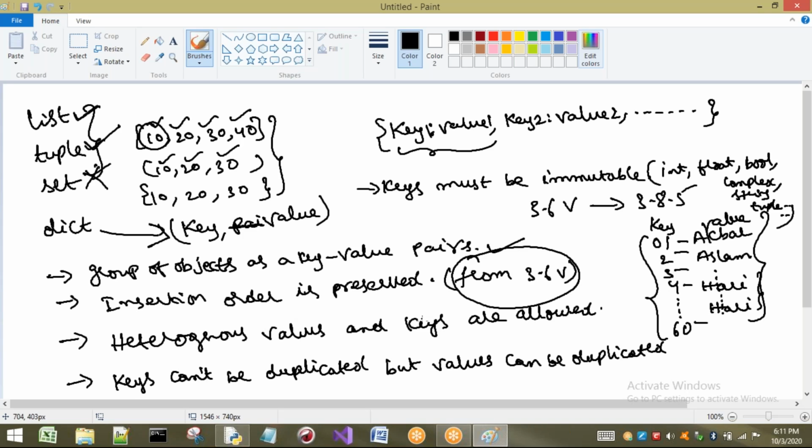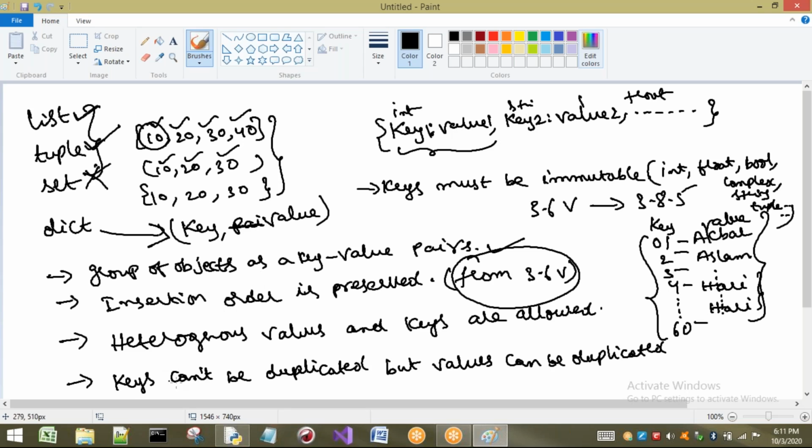Next, heterogeneous values and keys are allowed. That means here I can take some int, here some string, here some float, and so on. Values also can be of different types, or we can have the same type also, no problem. It is not compulsory to have different types only. We can have the same type, we can have different types. That means homogeneous and heterogeneous values and keys are allowed.